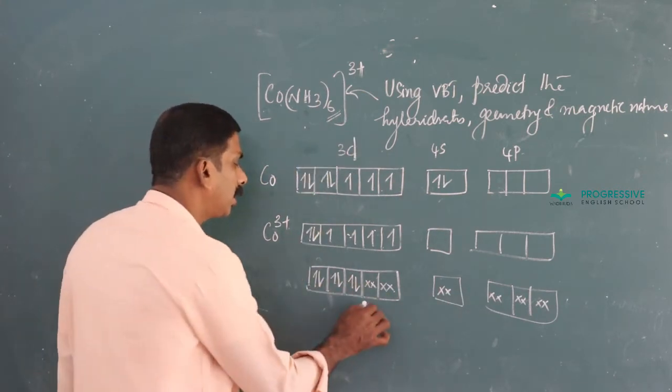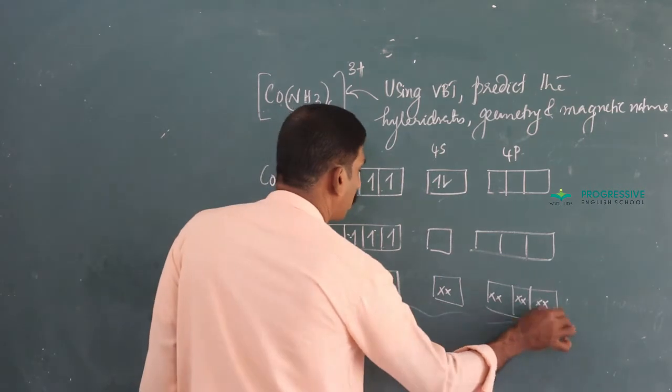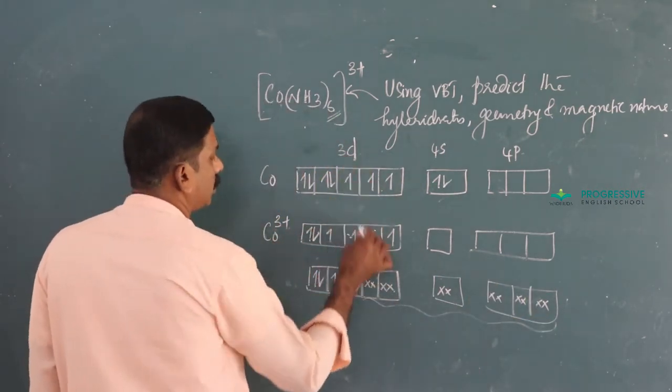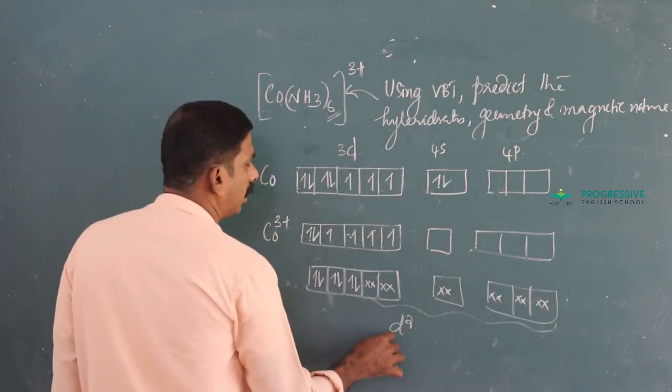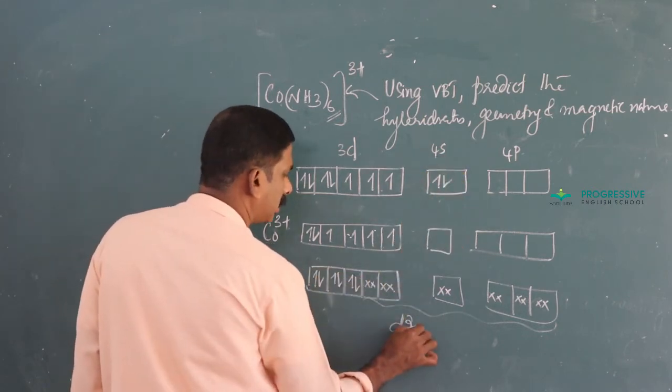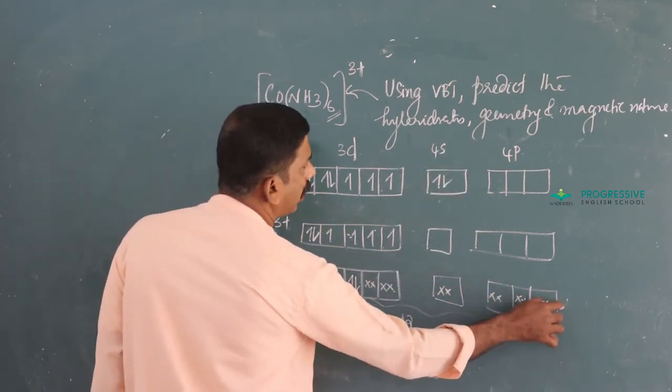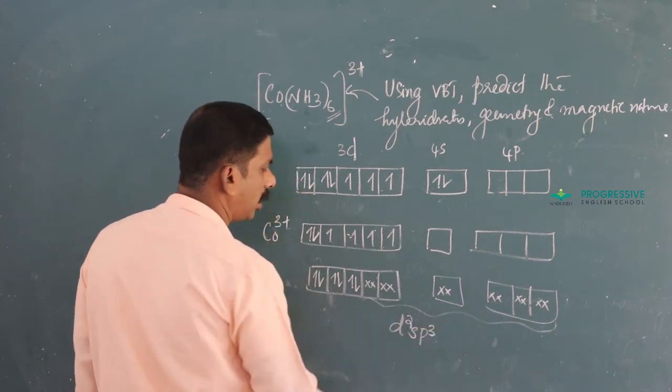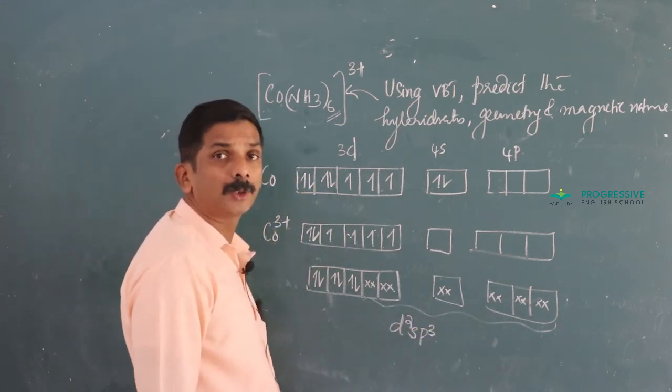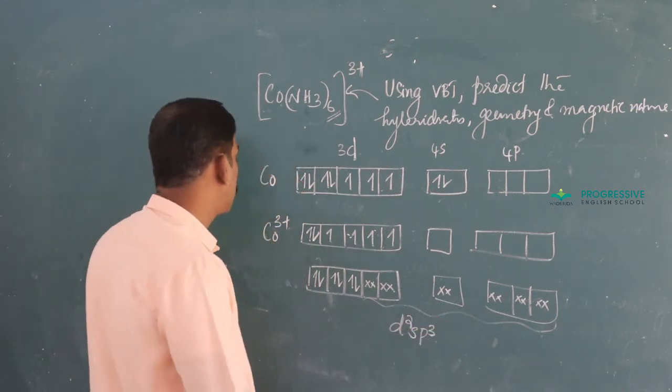And it is clear that 2 d orbitals, that is d2, 1 s orbital, that is s, and 3 p orbitals, that is p3, give d2sp3 hybridization.